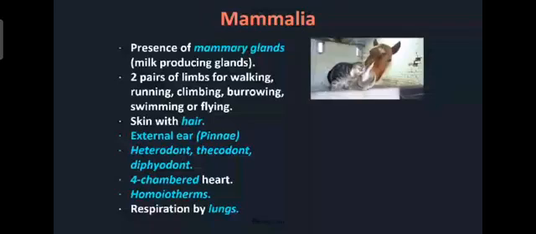Then different types of teeth are present. Heterodont: hetero means different, dont means teeth. Different types of teeth are present. The molar is there, premolar is there, canine is there, incisors is there. If you see, our front teeth are different, the back teeth are different. So different types of teeth are there. That is called heterodont.